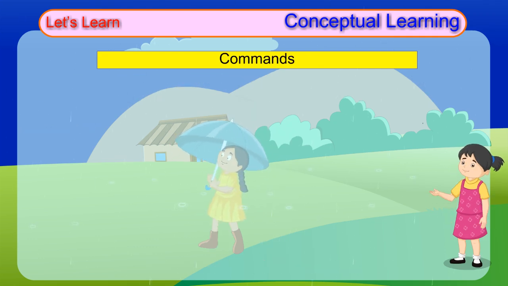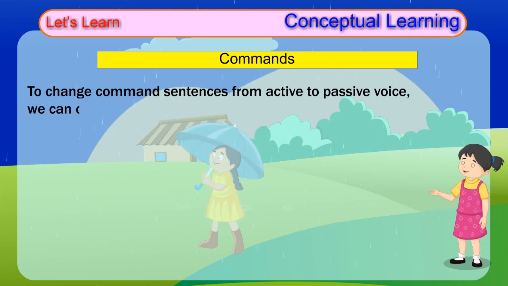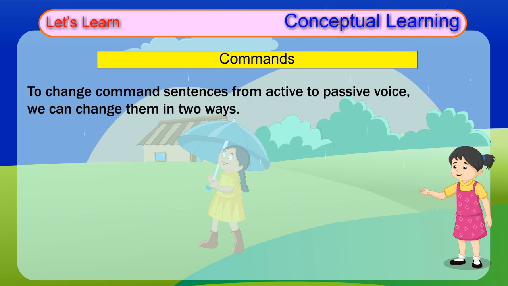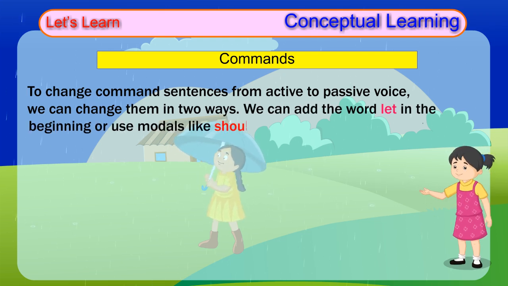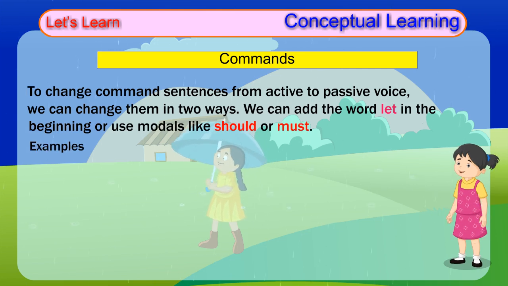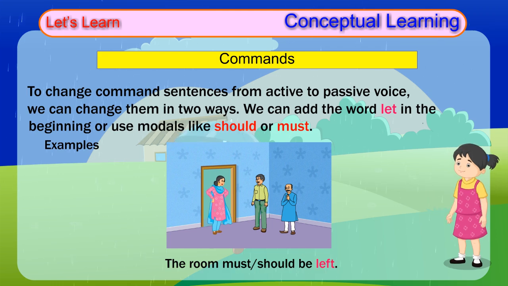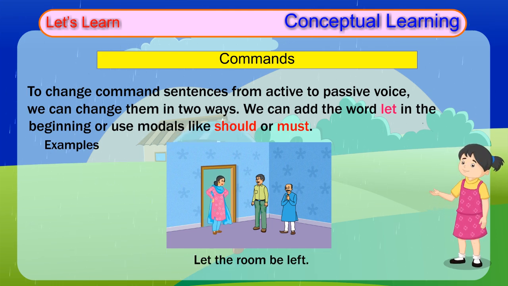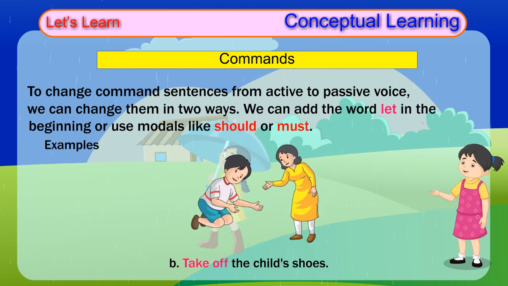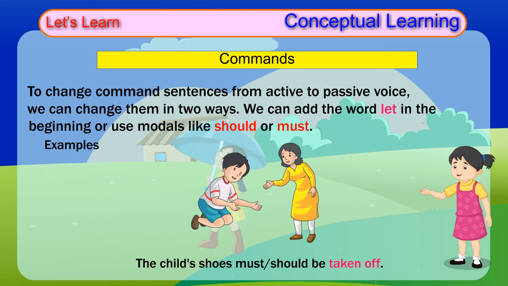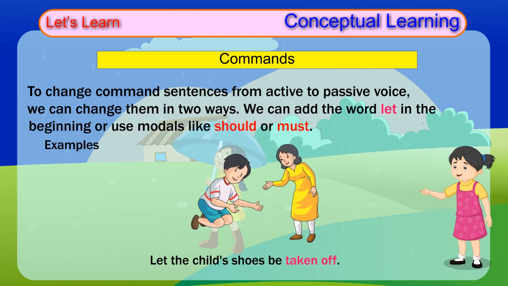Commands. To change command sentences from active to passive voice, we can change them in two ways. We can add the word let in the beginning or use modals like should or must. Examples: A. Leave the room. The room must or should be left. Let the room be left. B. Take off the child's shoes. The child's shoes must or should be taken off. Let the child's shoes be taken off.